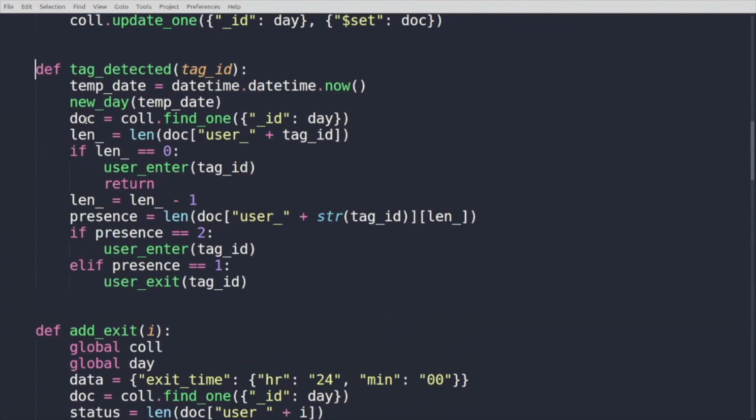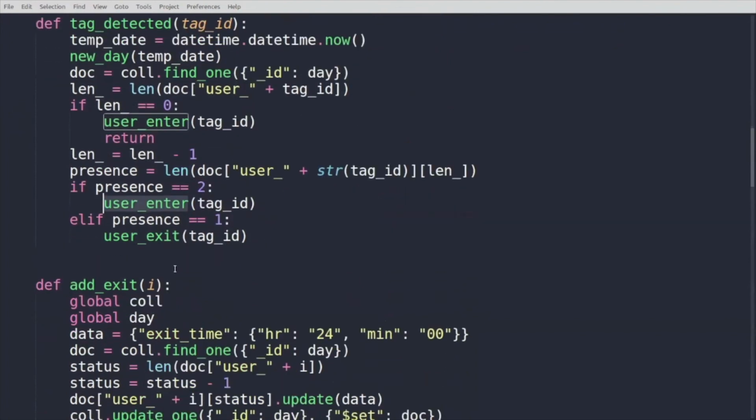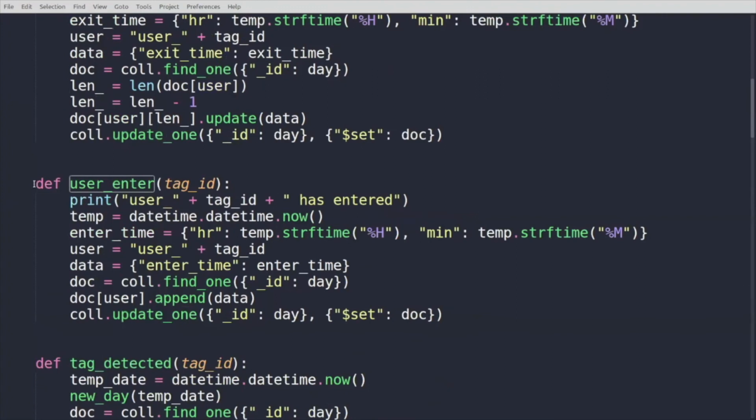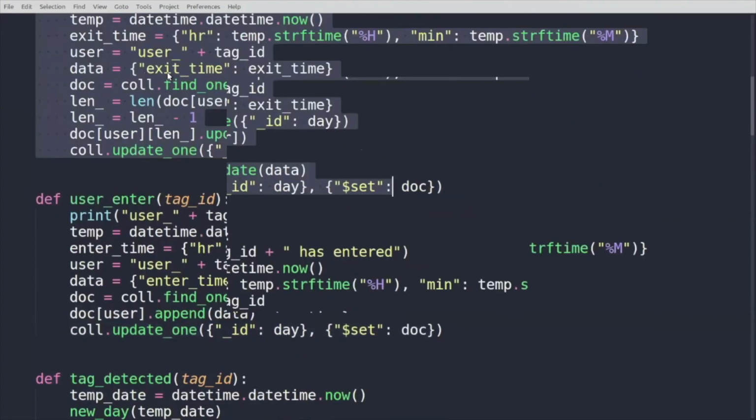So once a tag is detected, it will decide if the person is entering or exiting, and it will go to the respective functions. So if I go to user enter, this is going to set that timestamp. Here it is going to take the time hour and time minute, and it is setting the timestamp in the database. So if the person is exiting, it is going to update that also.